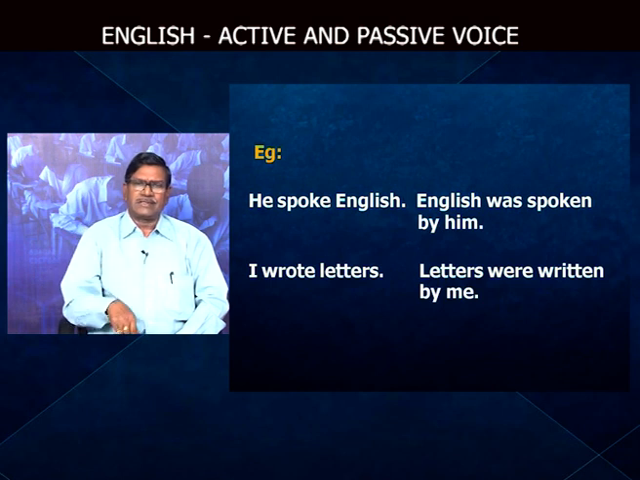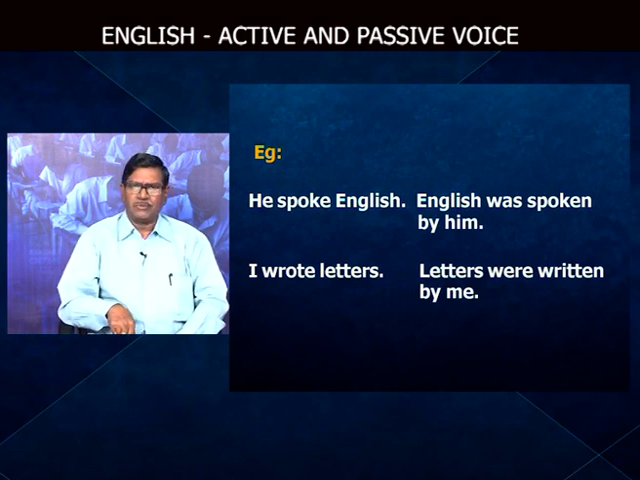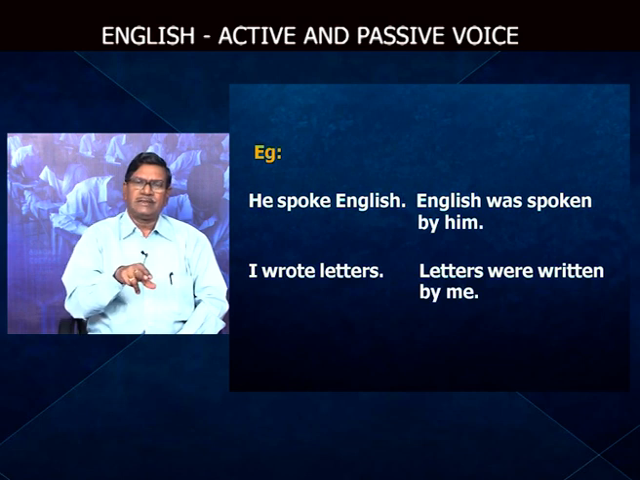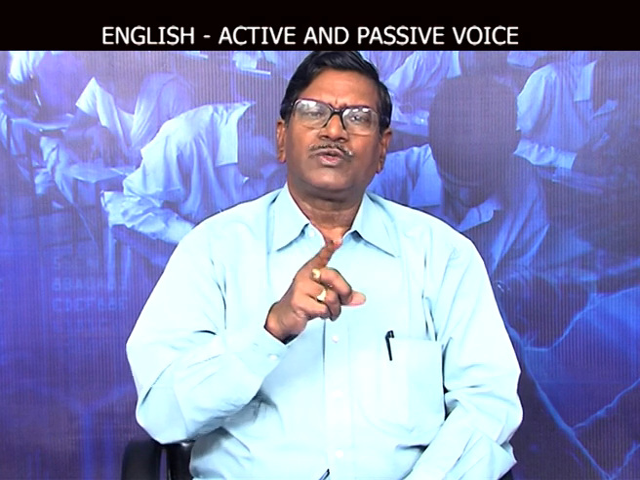I wrote letters. Here letters is plural, that occupies the place of the subject in passive voice. So, letters were written. Here was or were, because letters is a plural subject, plural verb, that is the concord. That is the agreement between the subject and the verb. If the subject is singular, the verb should be singular. If the subject is plural, the verb also should be plural. That we know. Therefore, letters were written.